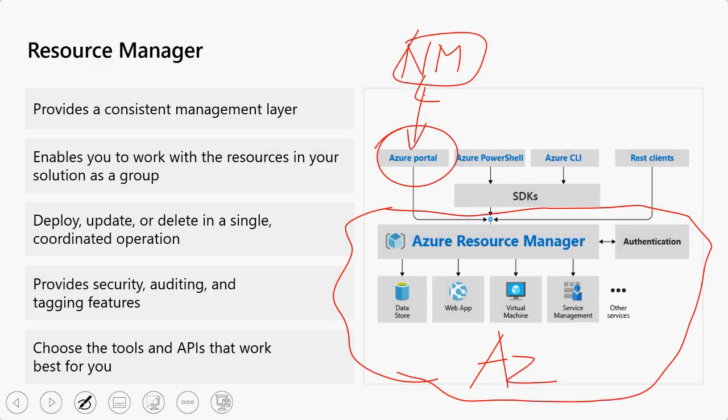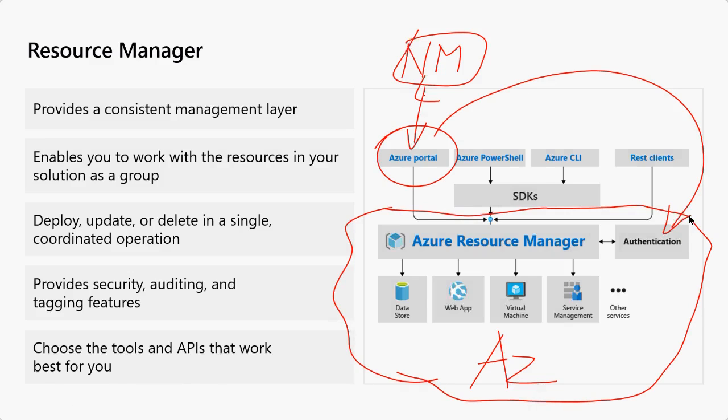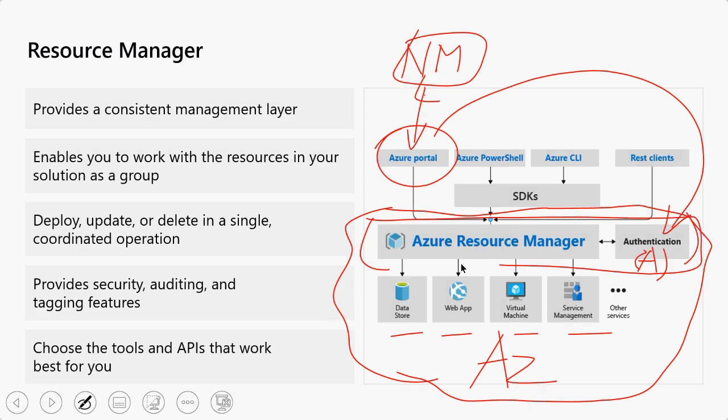I open a browser and log into the cloud, and when I'm logging into the cloud, it is authenticating me and also authorizing me. This is the guy who is authenticating and also authorizing, and then I can interact with all these resources. This piece itself is like a layer in between the user and the resources.